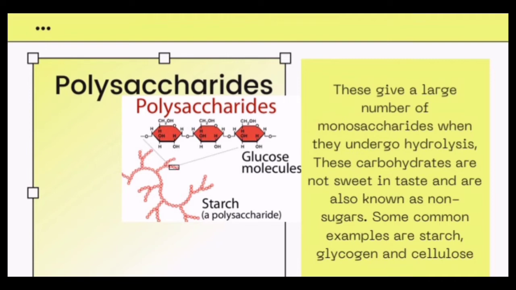Glycogen is also called animal starch. It has a structure similar to starch, but has more extensive branching. Cellulose is a structural carbohydrate and is the main structural component of the plant cell wall. It is a fibrous polysaccharide with high tensile strength. In contrast to starch and glycogen, cellulose forms a linear polymer.